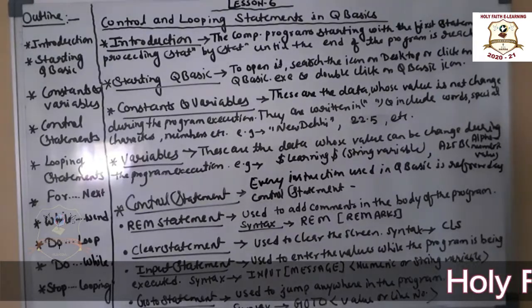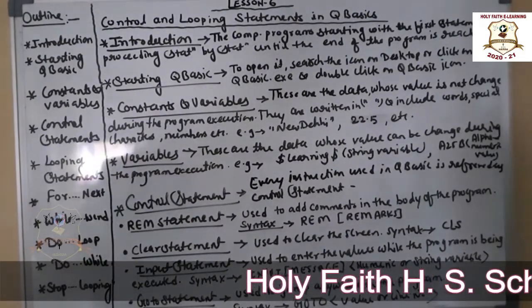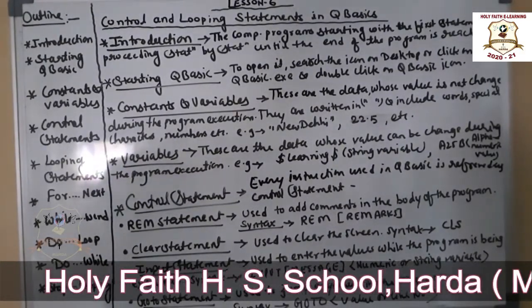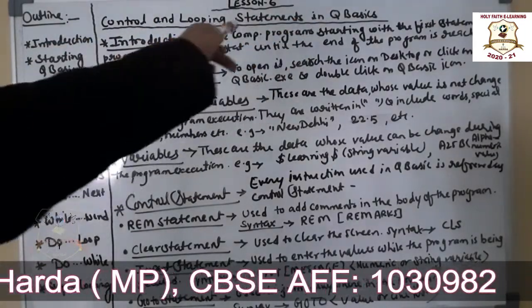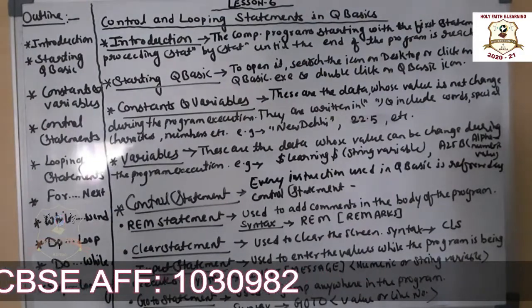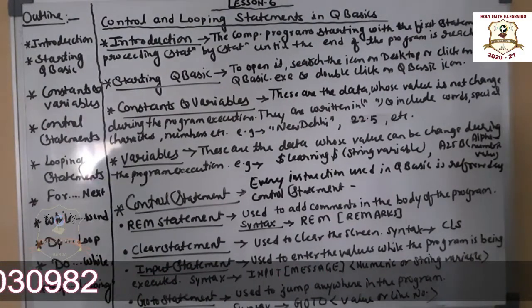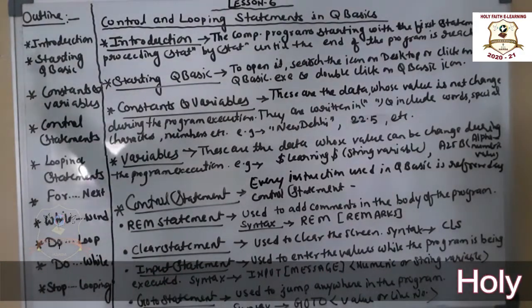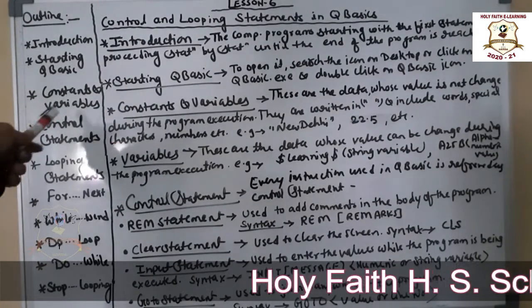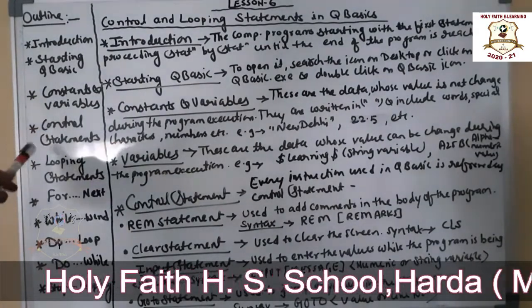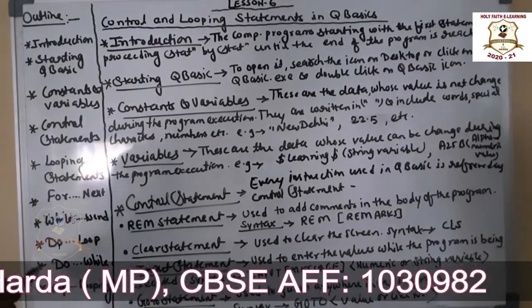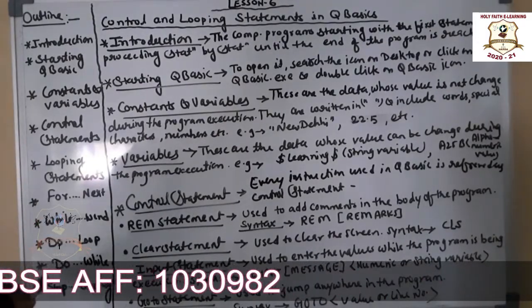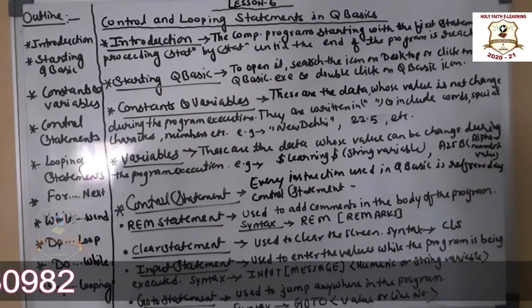So hello everyone, today we are going to start our new lesson, lesson 6, and the name of the lesson is Control and Looping Statements in QBasic. The outlines are: introduction, starting QBasic, constants and variables, control statements, looping statements, FOR...NEXT loop, WHILE...WEND loop, DO loop and DO WHILE loop, and the last one is the STOP statement.